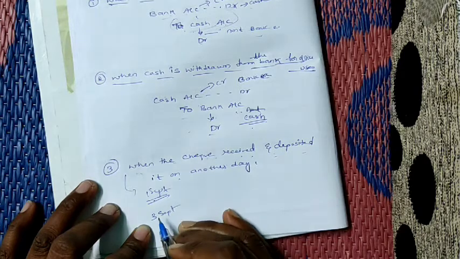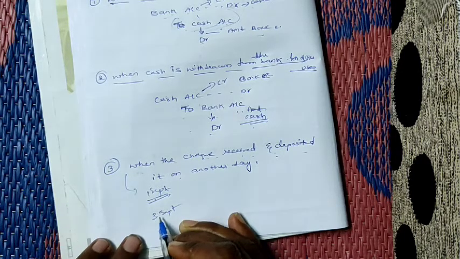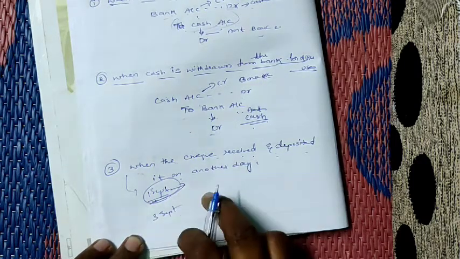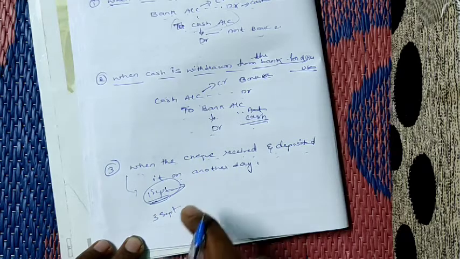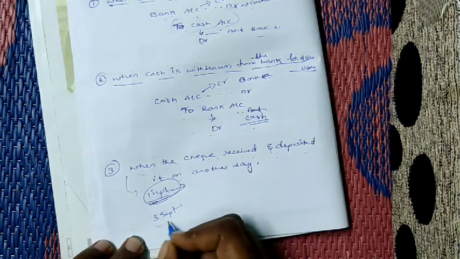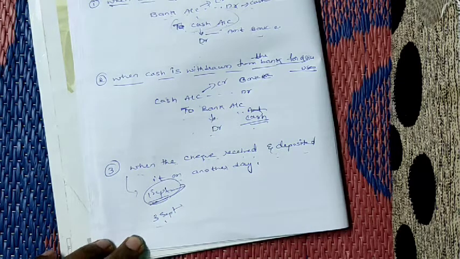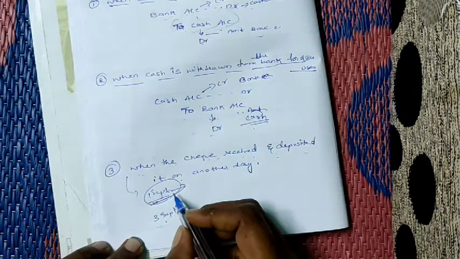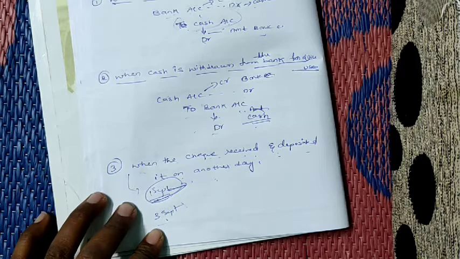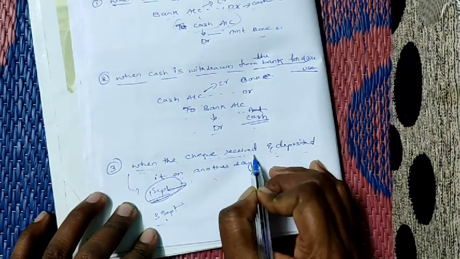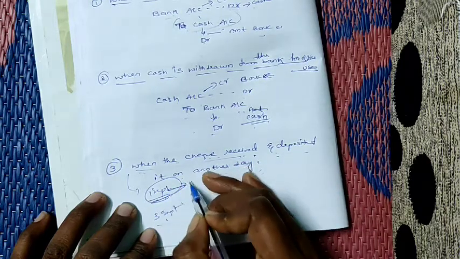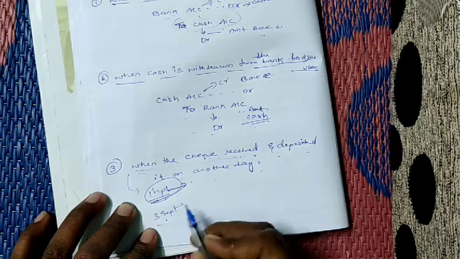In that case, we should not write bank here. The entry should not be bank, because we are not depositing the check into the bank that day. We are depositing it on another day. So here the entry will be cash account debit to that person's account. In case we have received a check and deposited it on another day, first the entry will be cash account debit to that particular person's account.